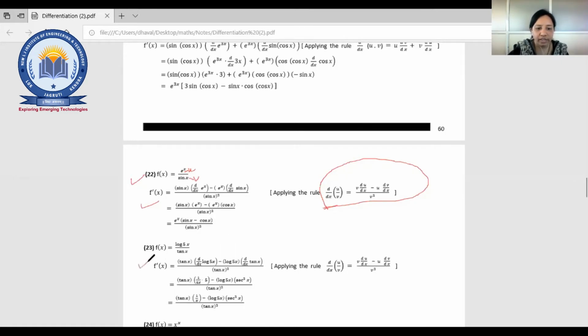Fine. Now 23. Log 5x upon tan 10x. Same way you can go with that. First is u, log 5x, then tan 10x would be v. And v as it is, that means tan 10x. Now d by dx of log 5x. Again the chain rule is supposed to be there. You can see here 1 upon 5x into 5 minus log 5x as it is, d by dx of tan 10x. The differentiation of tan 10x is sec square 10x into 10, and v square, upon v square. V is our tan 10x, so tan square 10x.